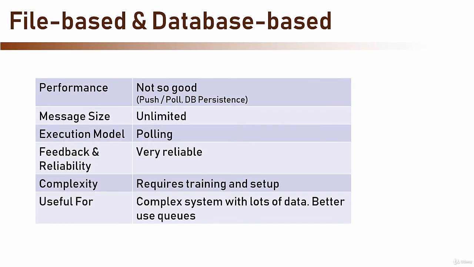I won't go through all the criteria of this method since it's quite similar to the queue's criteria, except the message size, which is not limited in this method, as you can see, but I want to highlight the main difference between this method and the queue. While with queue there is a guarantee the message will be handled once and only once, in this method there is no such guarantee. Now imagine the following scenario.